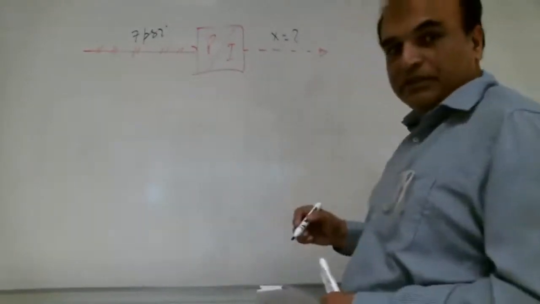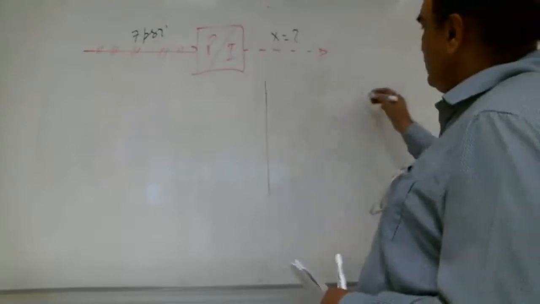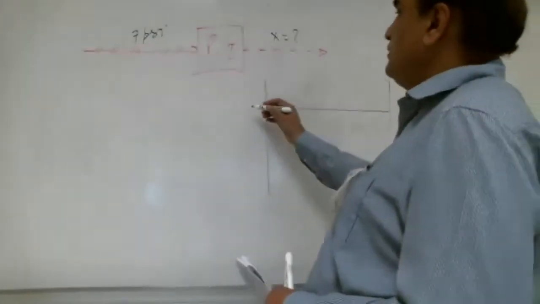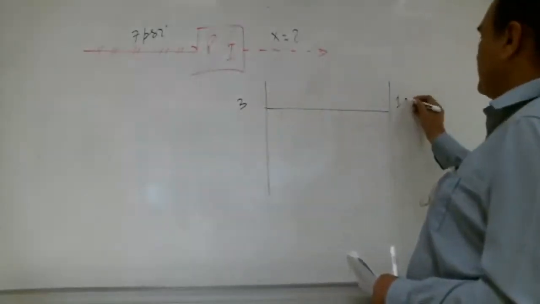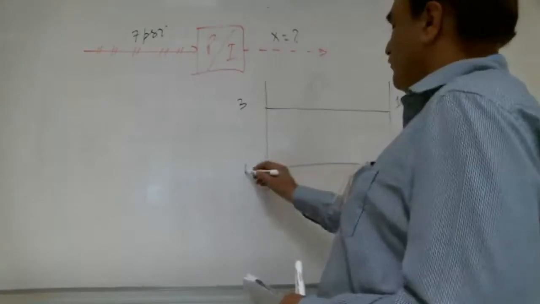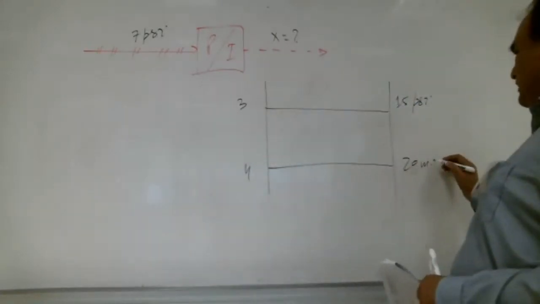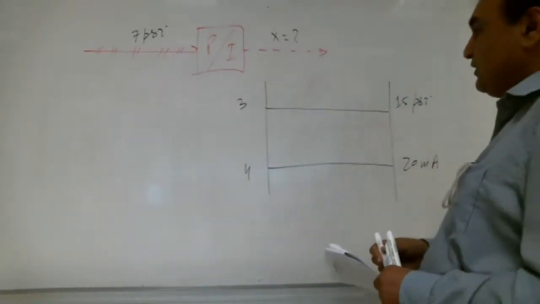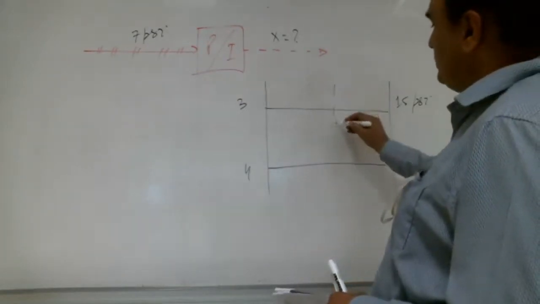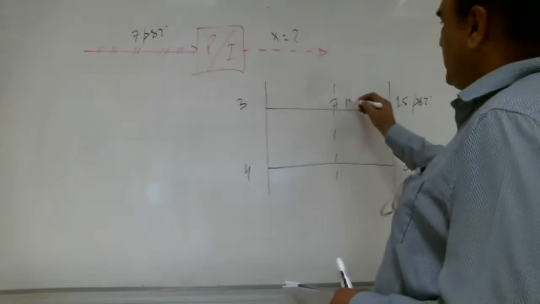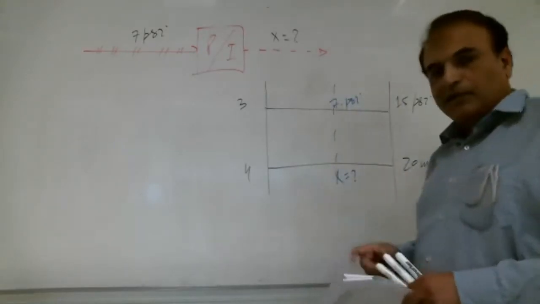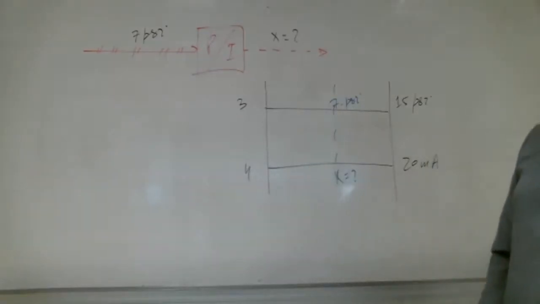So, what is our procedure? We draw the two lines. Remember, Shabab? 3 to 15 psi, 4 to 20 milliampere. How much psi we have? 7 psi we have, and we need to find the milliampere. Shabab, find it. Show me.